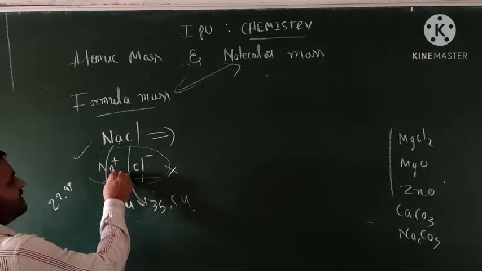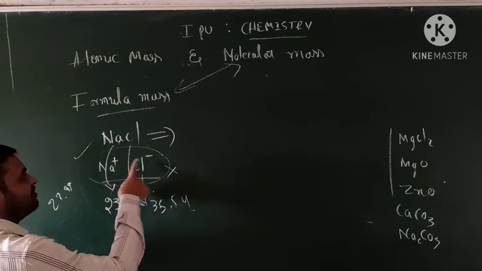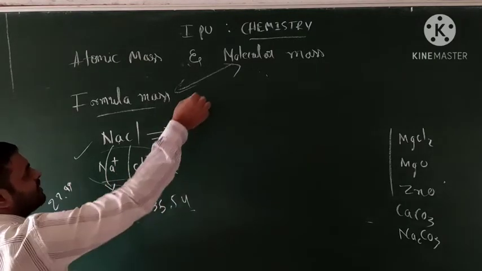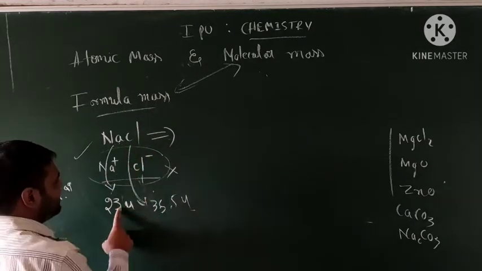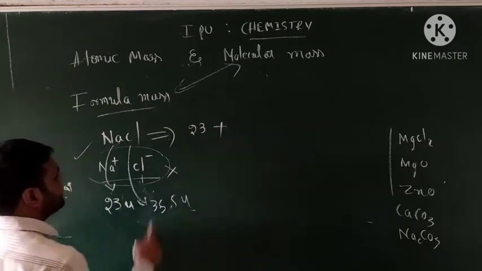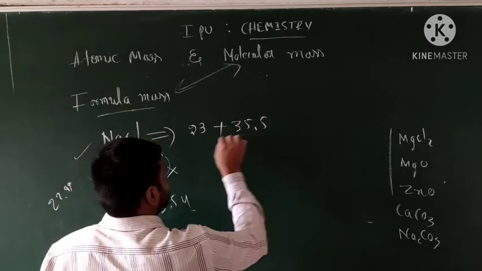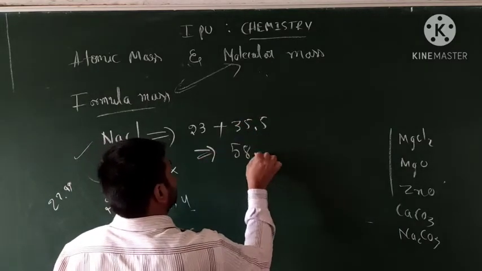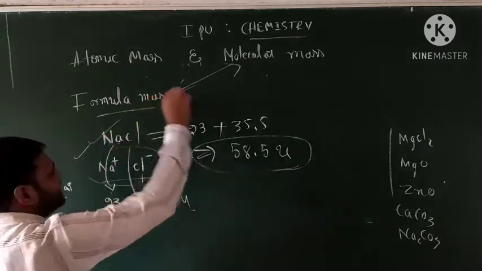One ion loses one electron and the other gains one electron, carrying positive and negative charge. Can you calculate the formula mass of NaCl? Na 1, that is 23, plus Cl only 1, so 35.5. You get 58.5 unified mass. This is the mass of NaCl.